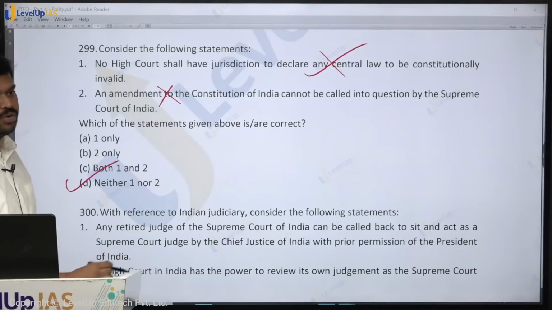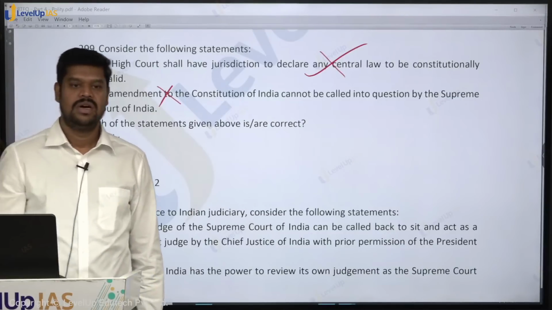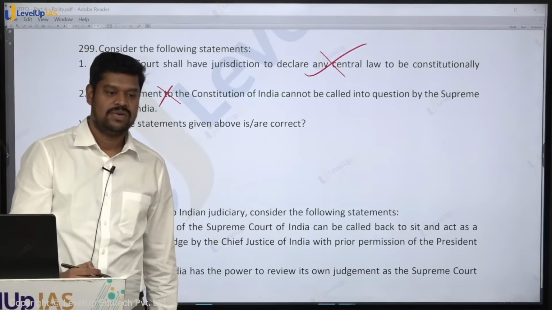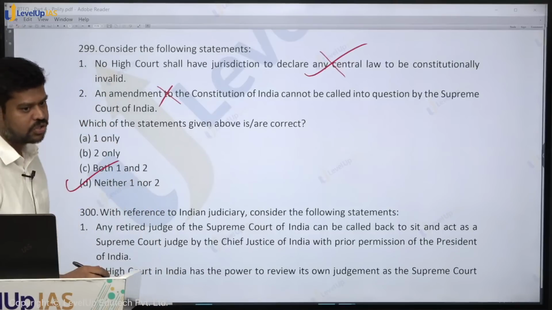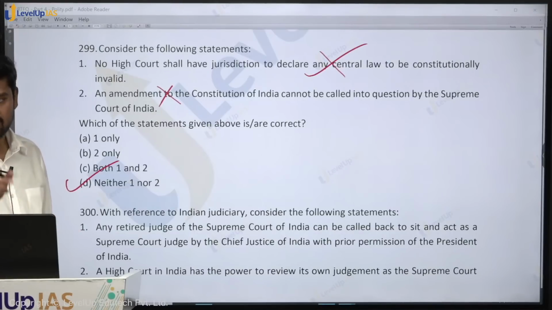But what is the ground on which the Supreme Court can declare a constitutional amendment to be invalid? On the grounds of violation of the basic structure of the Constitution, not merely on the grounds of the fundamental right, but on the grounds of violation of the basic structure.